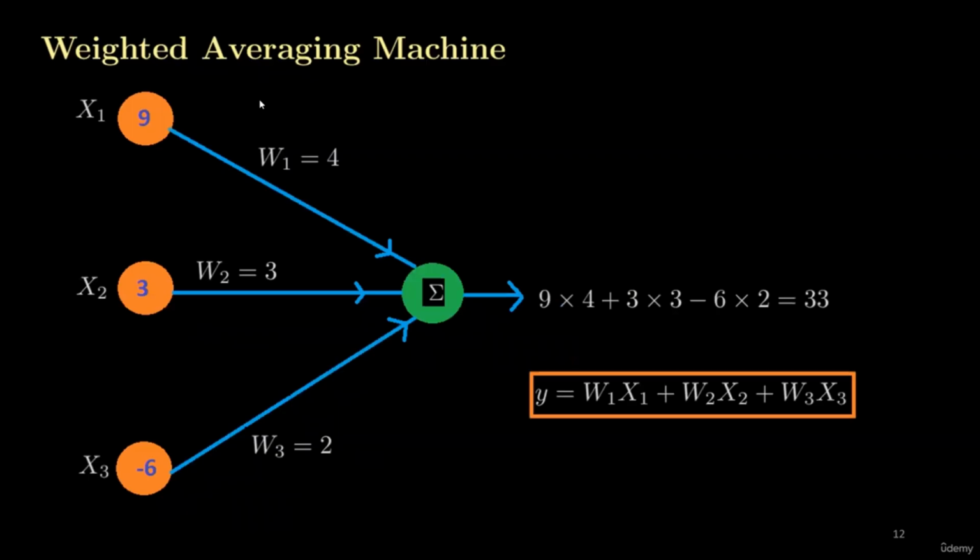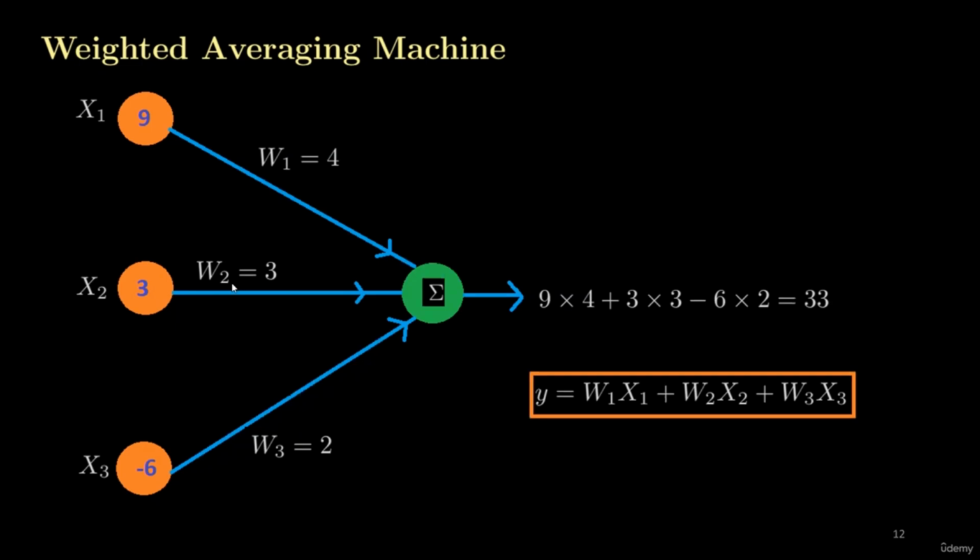Now here is a weighted average machine. Weighted means that we have assigned different weights to the input features according to their importance. Now this is 9, this is 3, and this is again -6. We have 3 inputs called x1, x2, and x3. We can also call them features of our data. Every feature has a different associated weight.